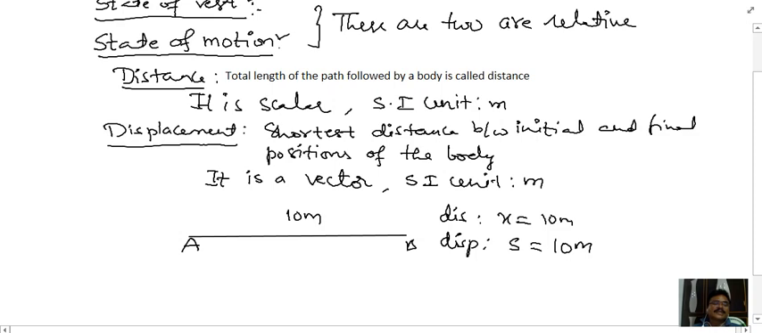Suppose a body goes along a curved path. To calculate the distance, we need to measure the total curved path by using the thread and scale method. In this case, distance will be greater than displacement. Why? Because displacement is again A to B only. Whatever path you follow is irrelevant; we want only the initial point and final point. Join them with a straight line, that is 10 meters. Therefore distance will be greater than 10 meters, whereas displacement will be 10 meters. Therefore distance is greater than displacement.